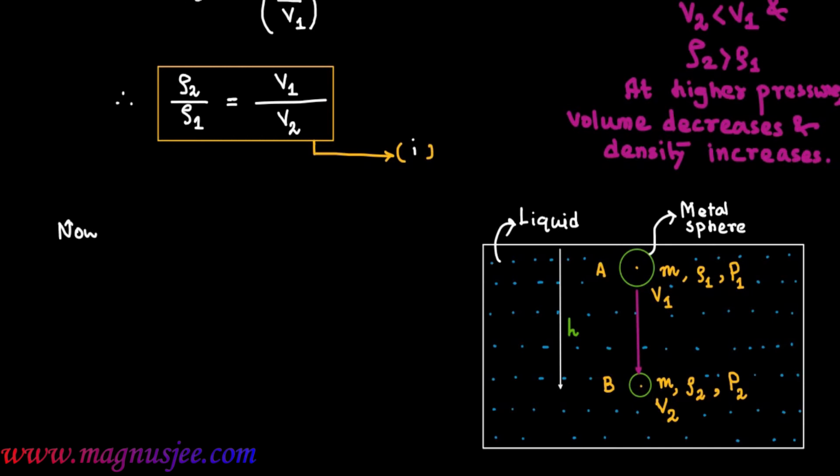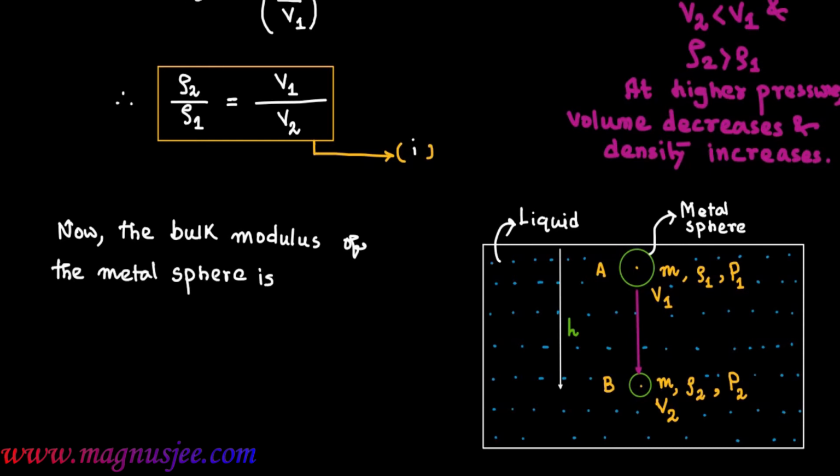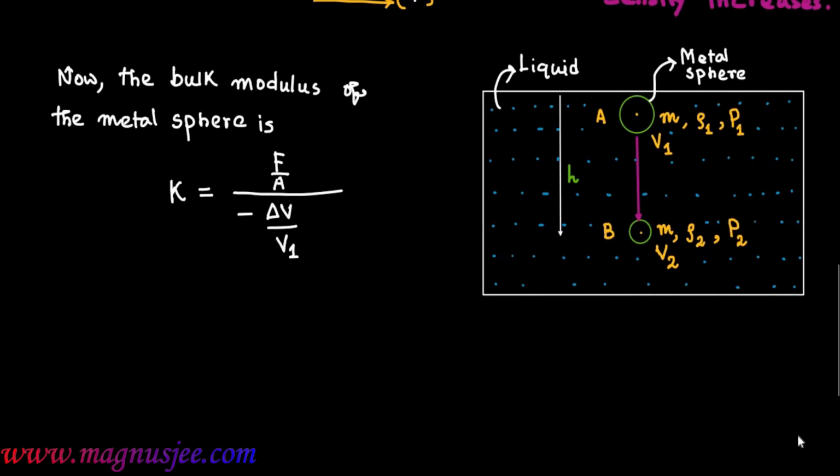Now the bulk modulus of the metal sphere is K equal F by A divided by minus delta V by V1. The negative sign indicates that under the action of pressure, volume decreases. Where